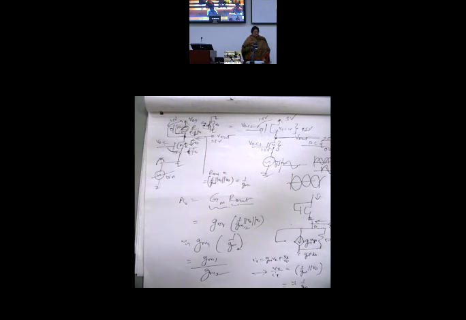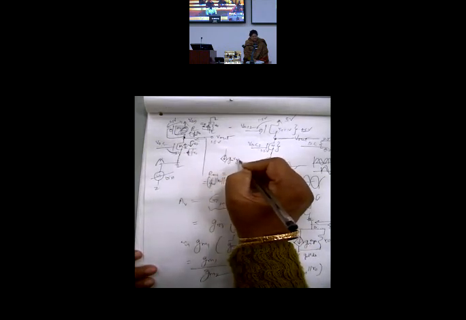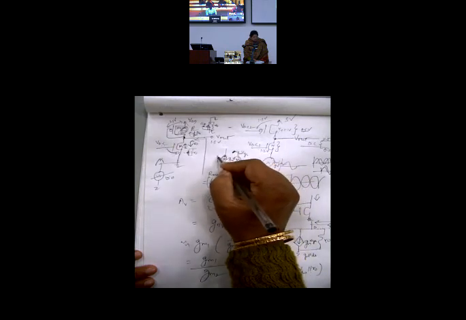VGS is reducing, negative. So how do you show gm VGS? Like this for an NMOS. So if it is negative, it would be minus gm VGS. I remove the minus sign, I change the direction.